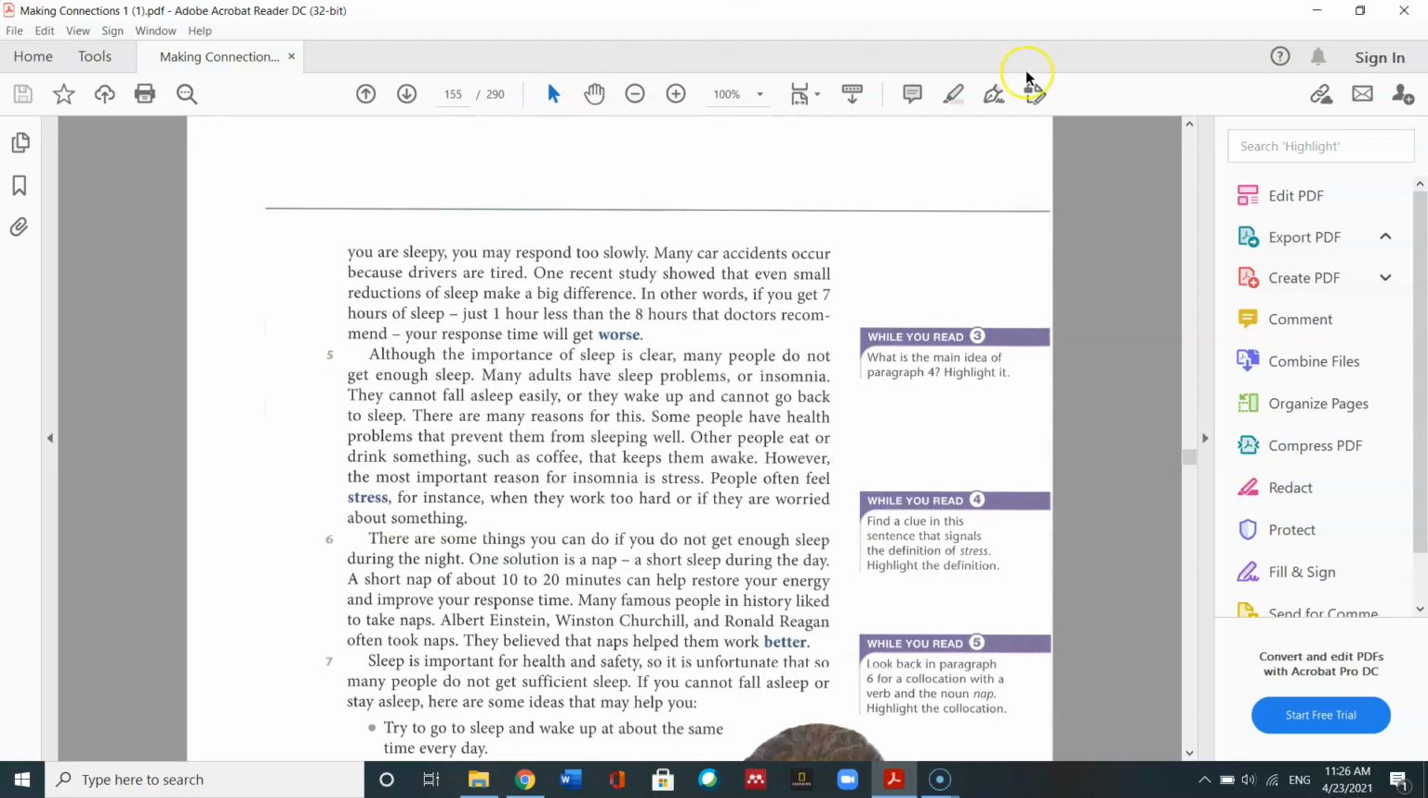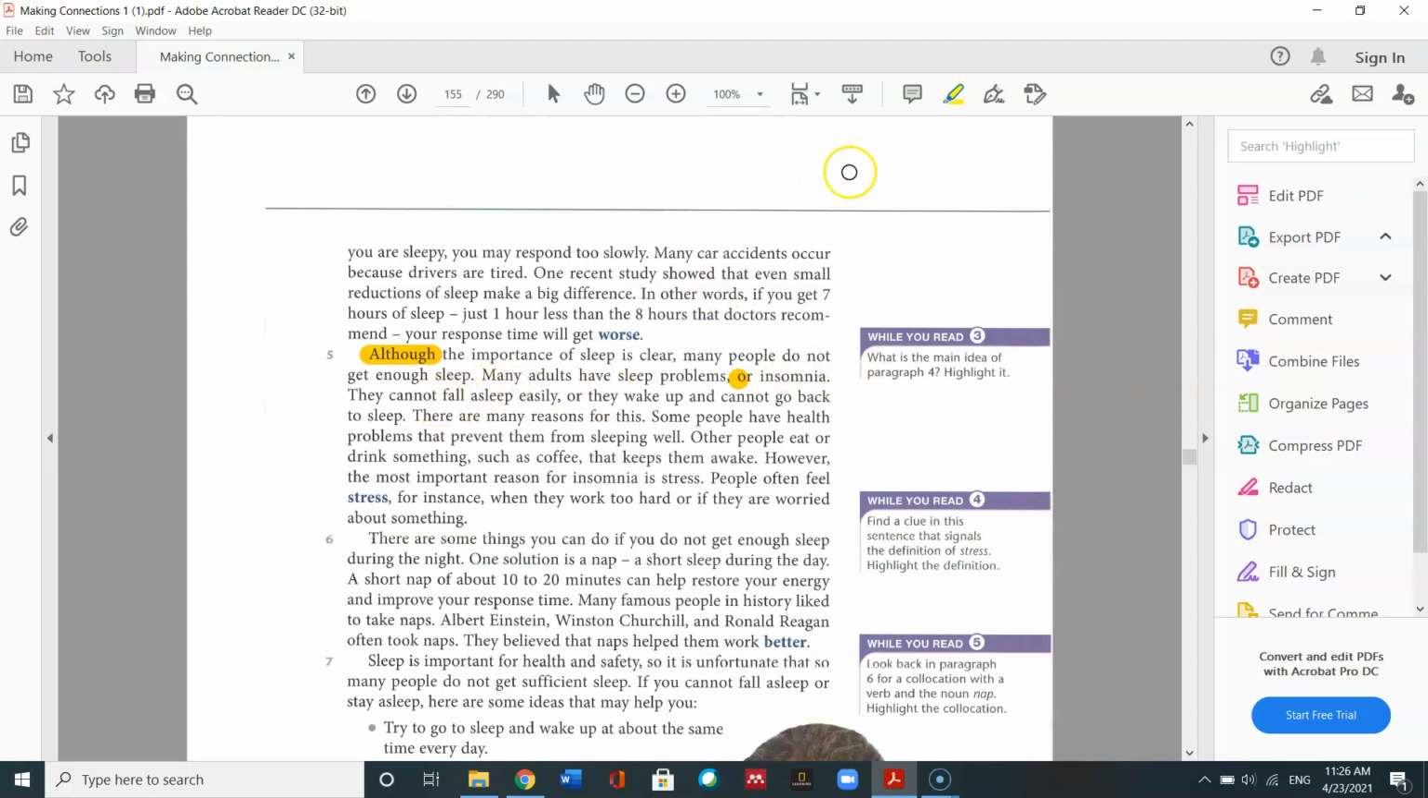Let's look at some important parts of this paragraph. First, we have a contrast connecting word, although. The importance of sleep is clear. Many people do not get enough sleep. So this is the contrast. Sleep is important, but many people do not get enough sleep. Here we have a different connecting word, or. This tells us a definition. So sleep problems and insomnia have the same meaning. That's what or means.